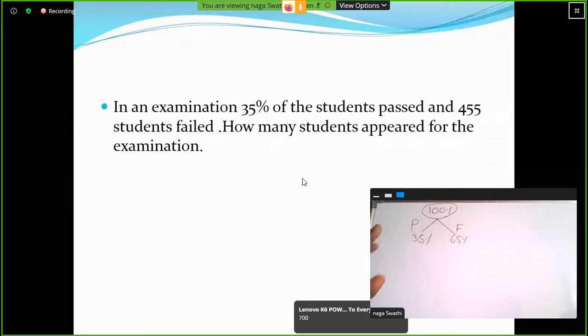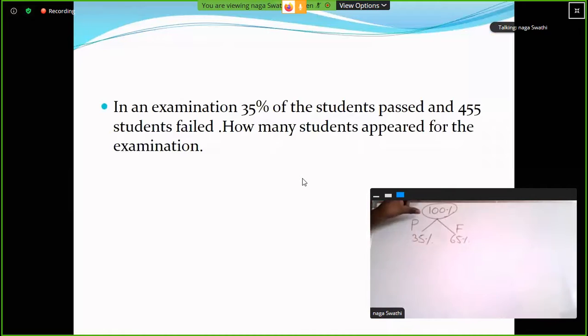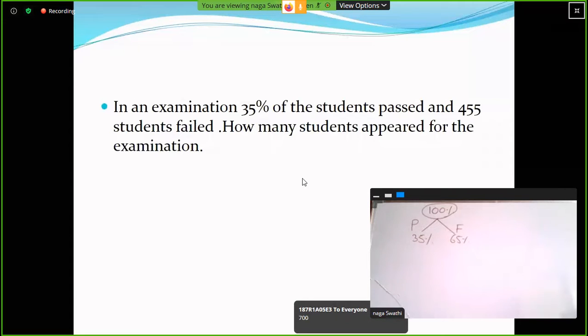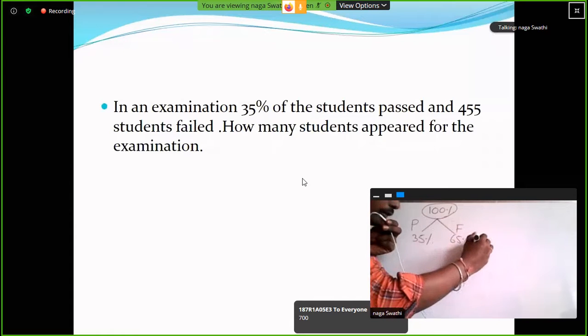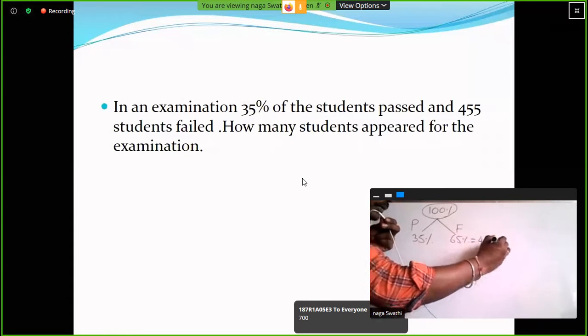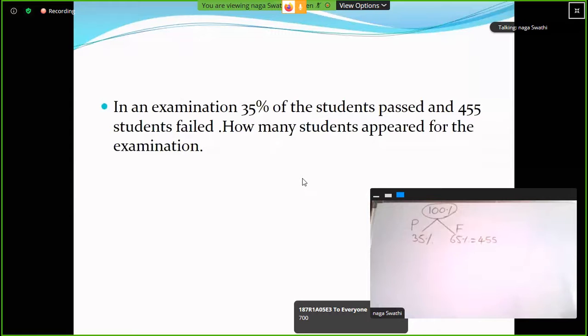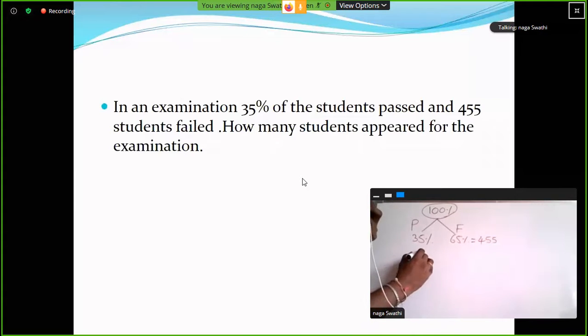Clear? So 100 minus 35. Total minus passed students is equal to failed students percentage. So here the value of 65 percentage is 455. This is the keyword.